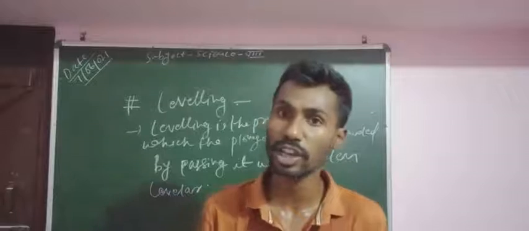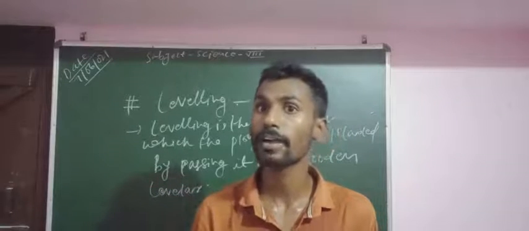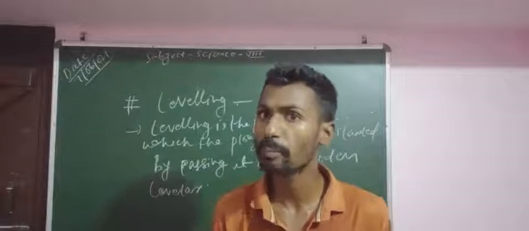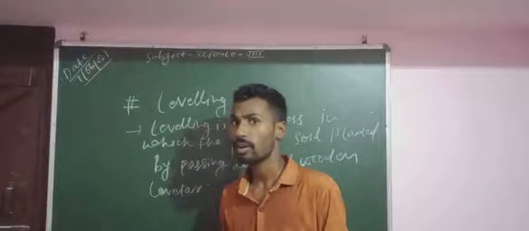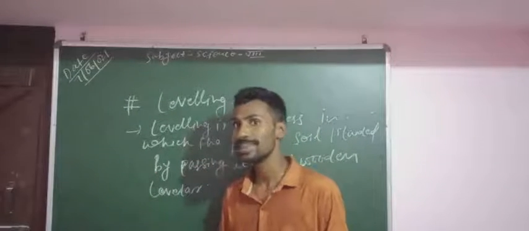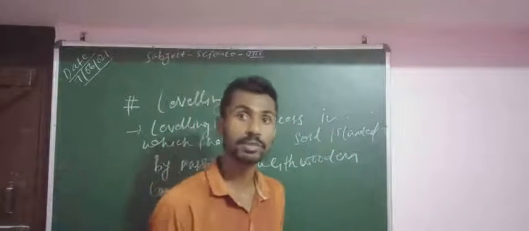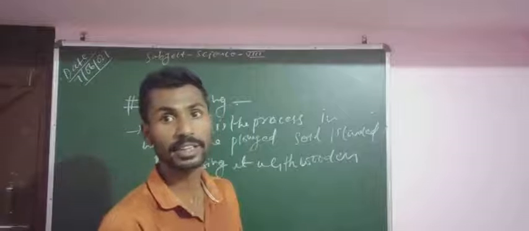Leveling is the process in which the plugged soil is leveled by passing a wooden block over it. Leveling is the second process after plugging. After plugging, leveling happens.